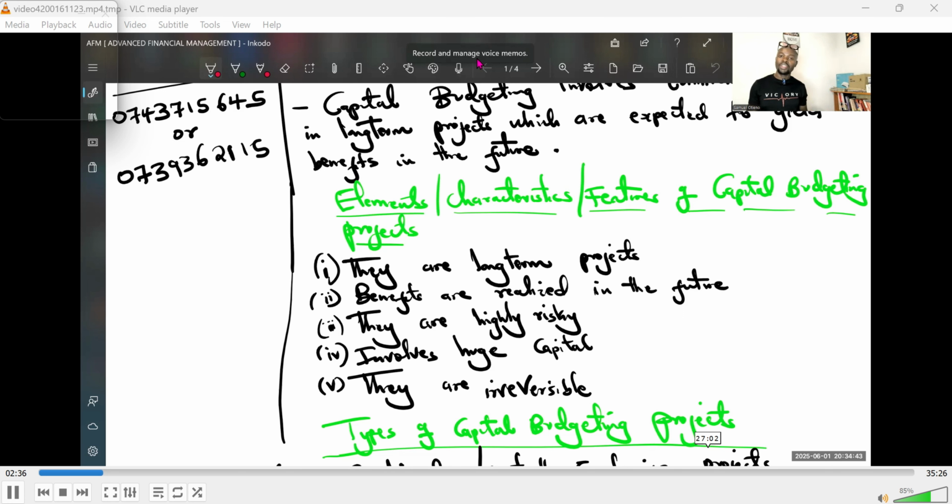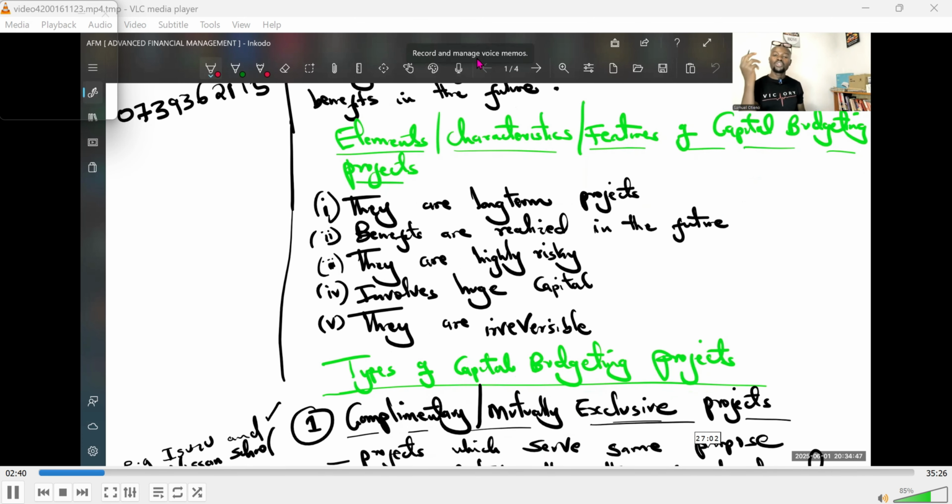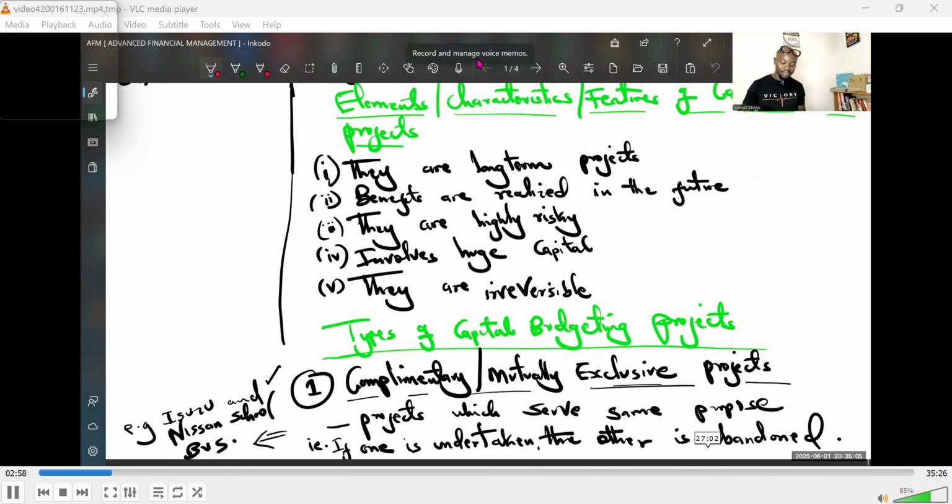Then we also bring on board another element. Because you involve a lot of capital outlay, and the returns are long-term, and these projects are capital intensive, once you do your investment or you already employ your resources to invest in these projects, it is not easy to reverse. So they are not reversible, they are irreversible.